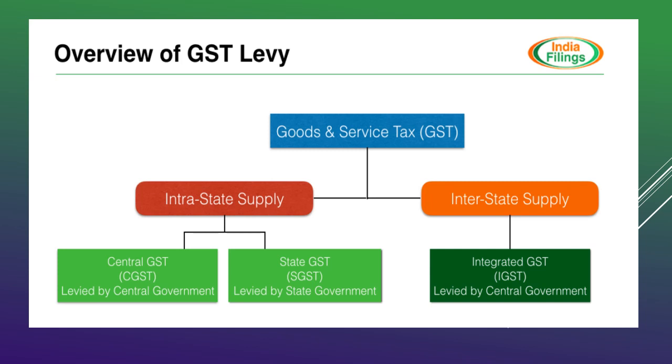Regarding intrastate supply, it is within a state, so it is levied as CGST and SGST, that is Central Goods and Services Tax and State Goods and Services Tax. So the power to levy is with the central government and state government. So the tax levied by the central government we call CGST, and SGST in case